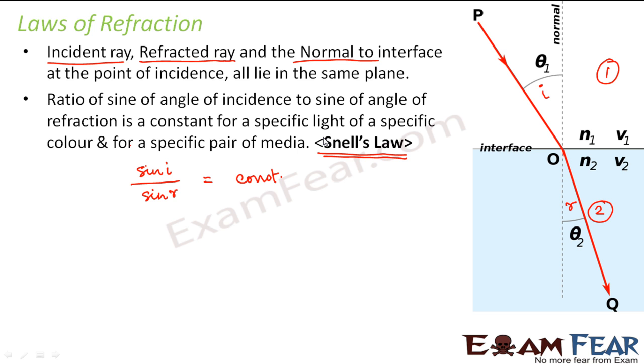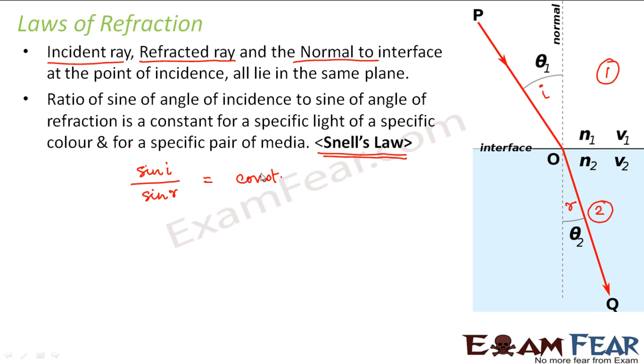Because if it is talking about a specific light of a specific color, that means it is talking about a specific wavelength. And when it is talking about a specific pair of media, that means it is for a very specific scenario. If I am talking about visible light, it has a specific wavelength. And if I am talking about a specific pair of media, let us suppose water and air, air and glass, glass and water, then for a specific pair of media, this ratio is a constant.